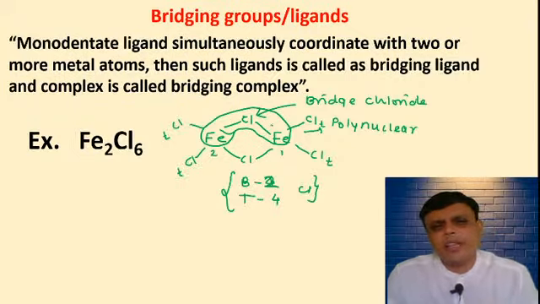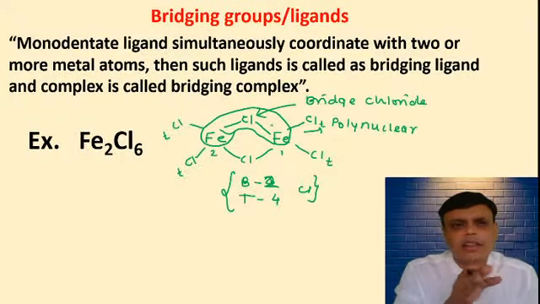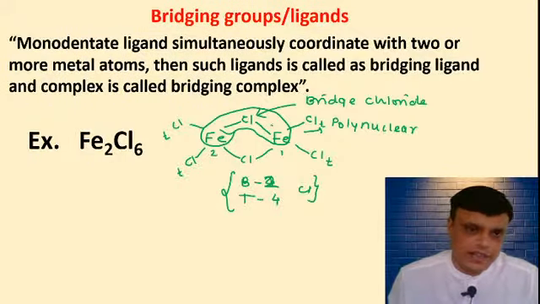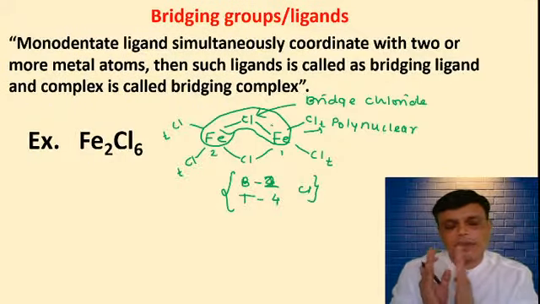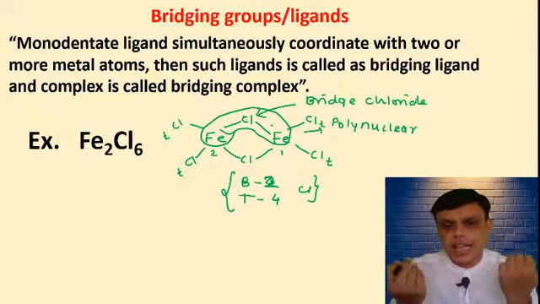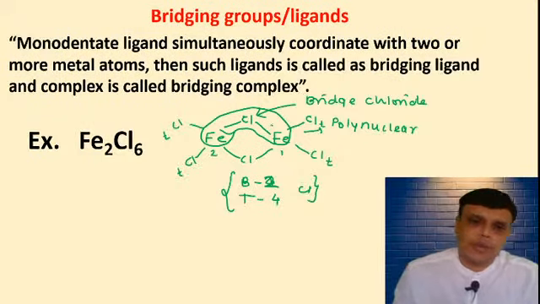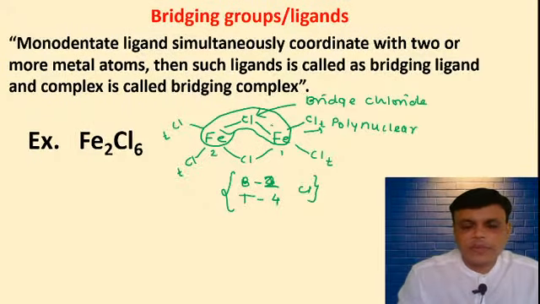Octet theory is not applicable here because octet theory does not consider the vacant d orbital present in the iron atom. So the iron atom has vacant d orbitals, so they can accept the electrons from chlorine atoms into those vacant d orbitals. So if you understood, we will go to the next point.